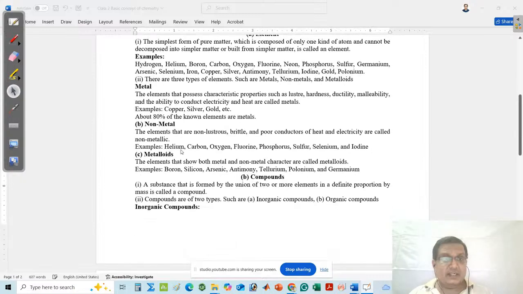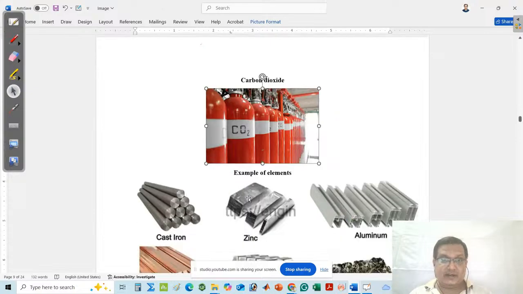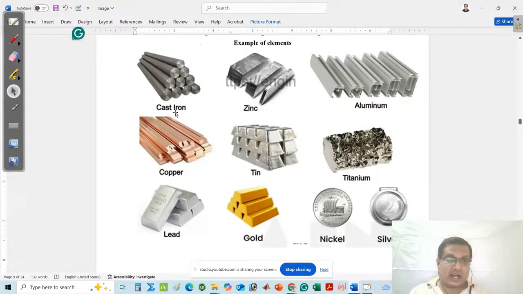Let me discuss what is a metal, a non-metal, and a metalloid. Suppose I take the example of the iron metal. Here I have given a picture of cast iron. Suppose I rub the cast iron, then what will happen? Its brightness will increase.